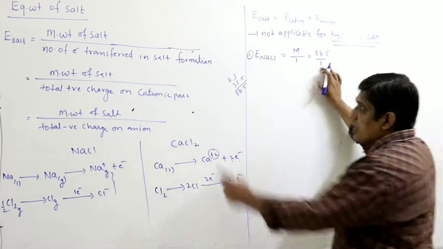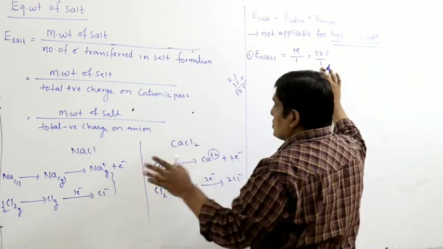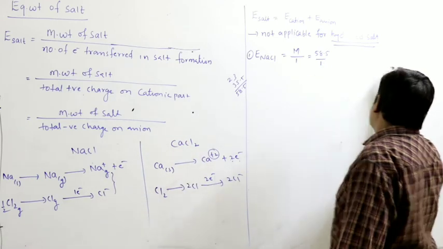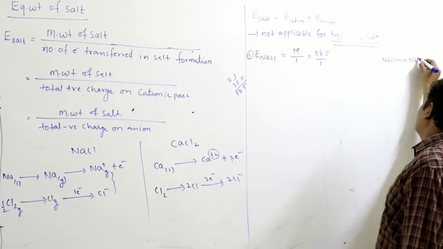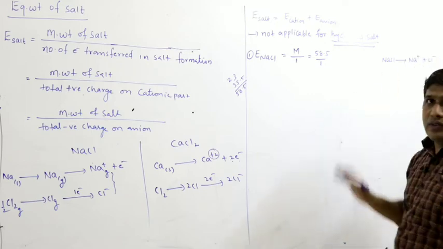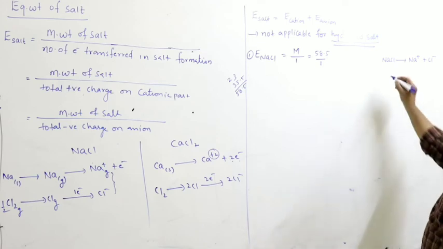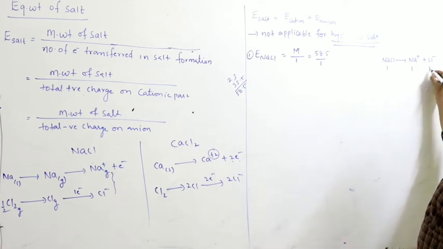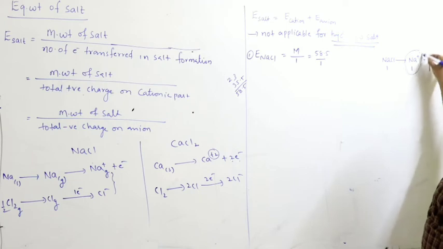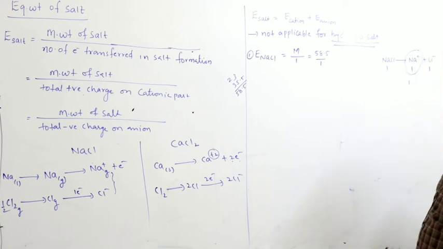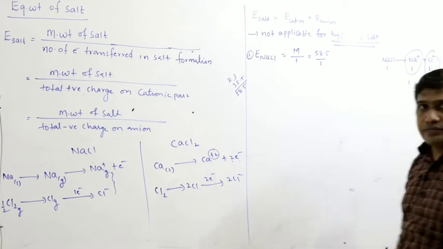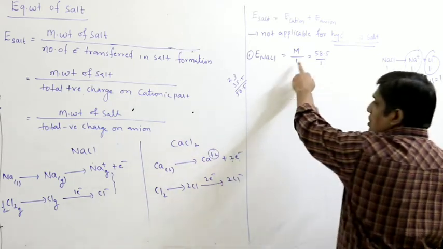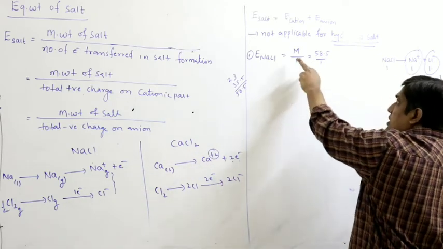So number of moles of electrons transferred, or total positive charge. How do you get total positive charge? Write NaCl, write the dissociation: Na plus, Cl minus. If you dissolve in water, it dissociates into Na plus and Cl minus. So 1 mole gives 1 mole of Na plus and 1 mole of Cl minus. Total positive charge 1 into plus 1. Total negative charge 1 into minus 1, but we take the modulus, that is 1. So either total positive charge or total negative charge or number of electrons transferred, it is the same.